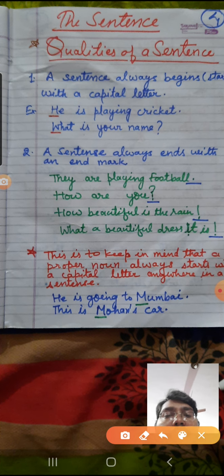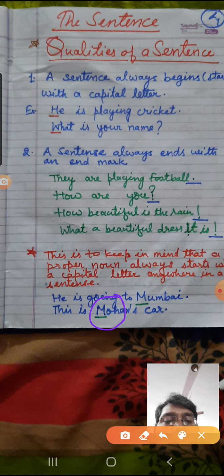For example, he is going to Mumbai, and the M of Mumbai is capitalized here because Mumbai is a proper noun. In the same way, you can see the next sentence. This is Mohan's car. Mohan is a proper noun, which we have read in nouns. So the M of Mohan is also capital.